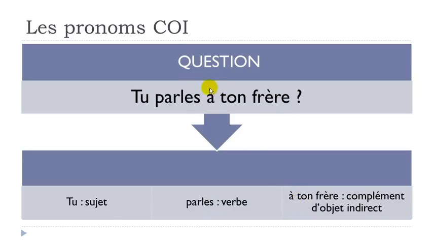In the previous lesson we saw the direct ones, without any preposition. In this lesson it's indirect because you've got the preposition à, and it will change things.